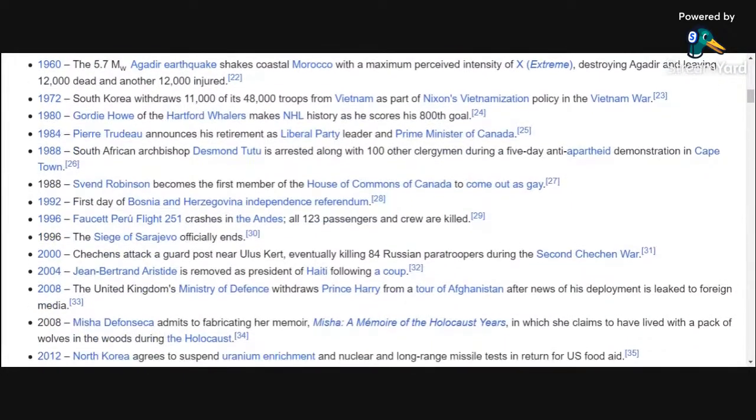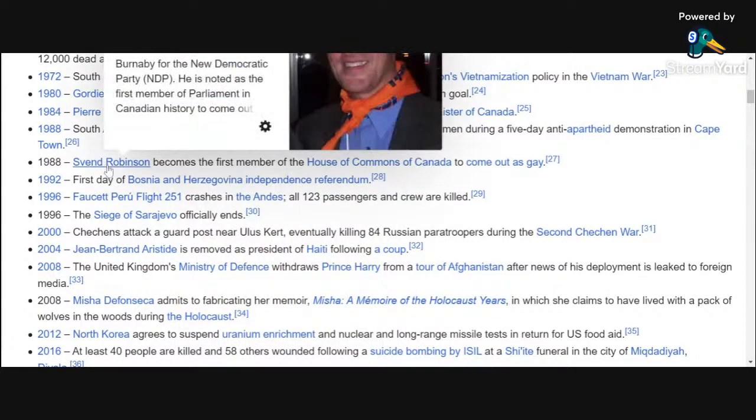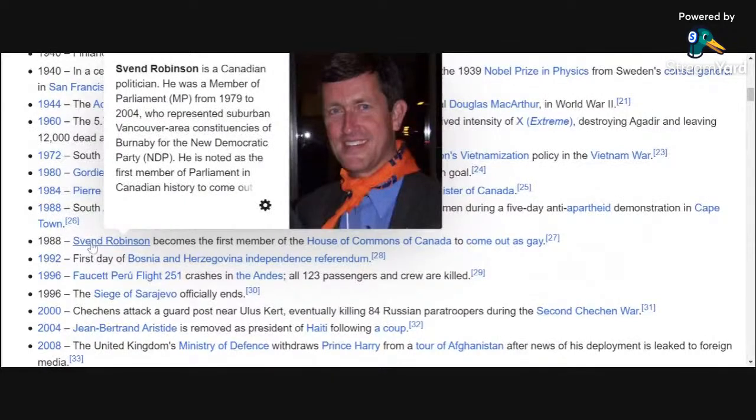Let's see, we got gay Canadian House members back in 1988. Svend Robinson, he does look gay. Look at that ascot, pretty gay. That is a fairly gay ascot. Of course, he is. That's 1988.